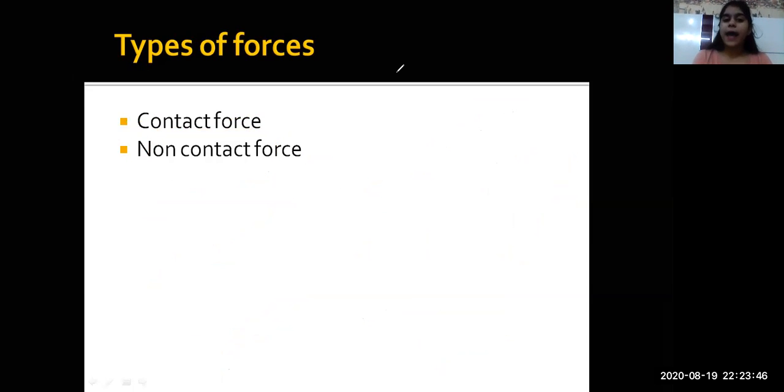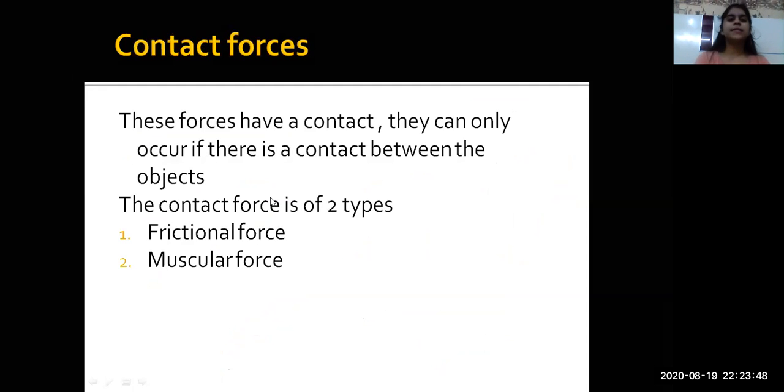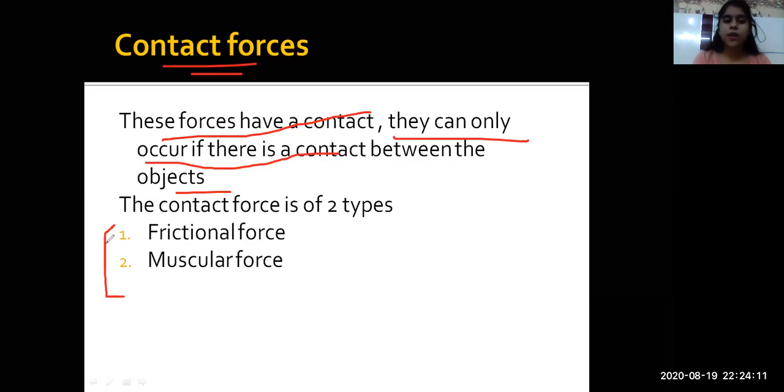So if I have made myself clear, let's come in detail to the contact forces. As I just discussed, contact forces can only occur if there's a contact between the two objects. Contact forces are of two types, the frictional force and the muscular force.